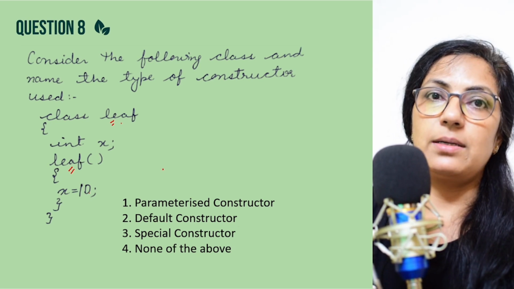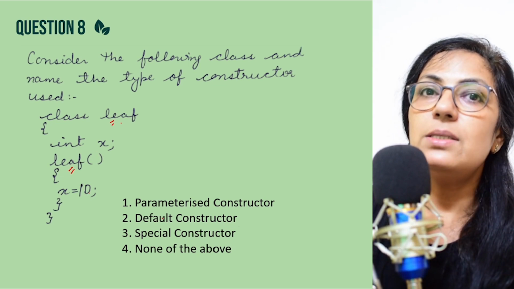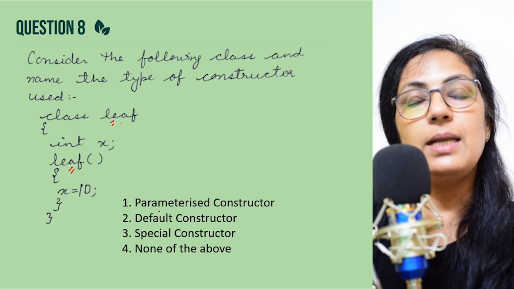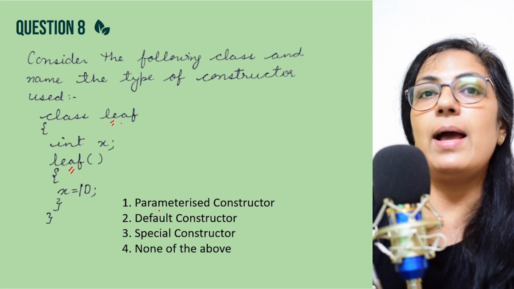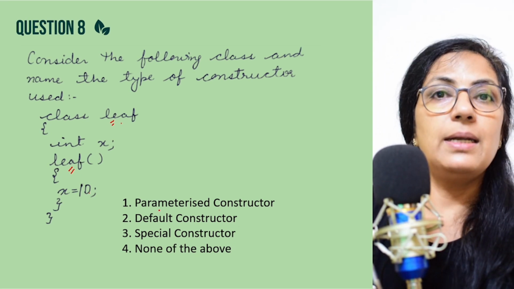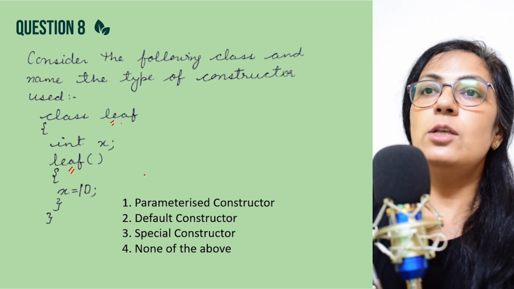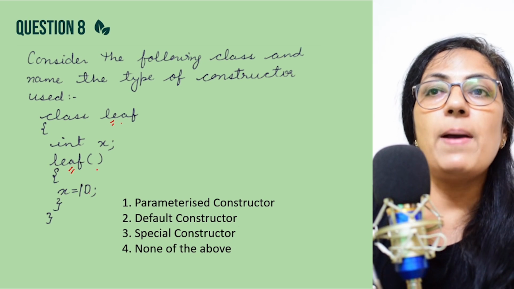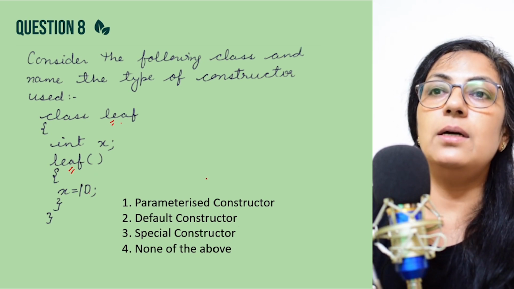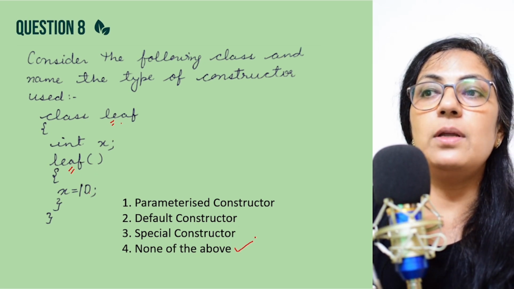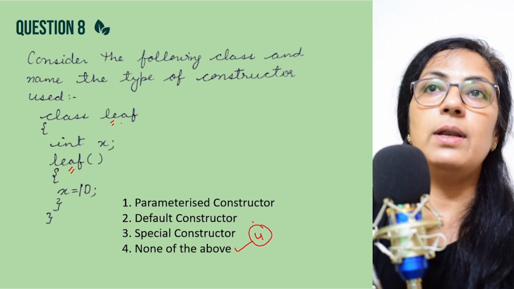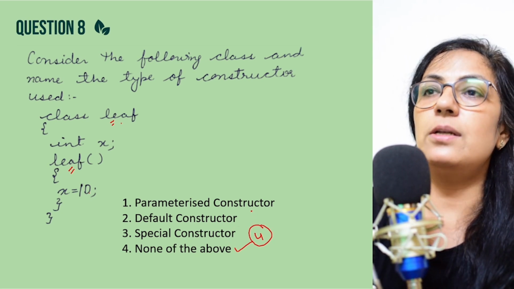Default constructor? Children, a default constructor initializes the data members with the default values of the data types, right? Then special constructor, no. So here this is a non-parameterized constructor. So option 4 is the correct option, right, children?